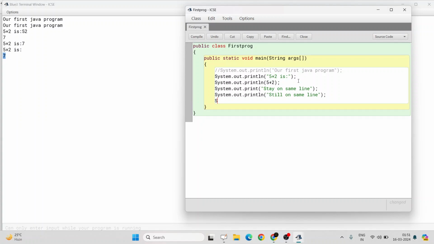Now the last statement, System.out.println "now on to next line". Okay, so let me comment it out.